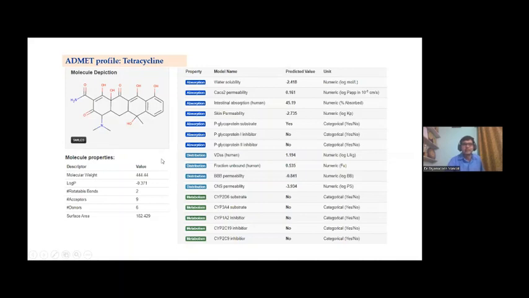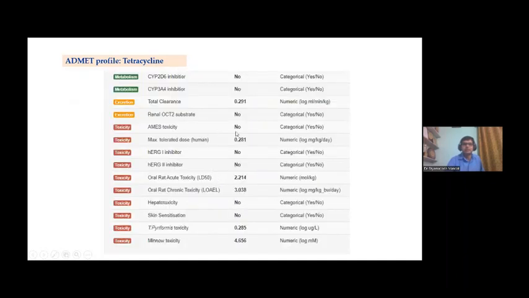It is already utilized against various bacterial infections, and we are seeing that AMES toxicity is negative, hepatotoxicity is negative, and skin sensitization is negative. So in comparison, we are seeing that like tetracycline, Andrographolide and Withanolide D show the same ADMET profile. So Andrographolide and Withanolide D can be utilized for the inhibition of Orientia tsutsugamushi.